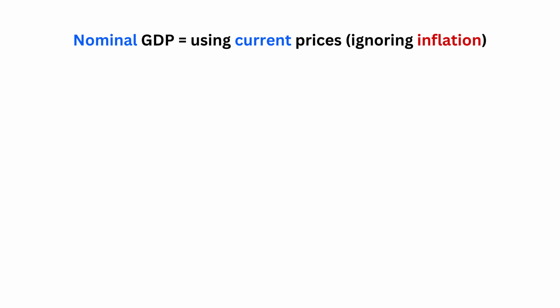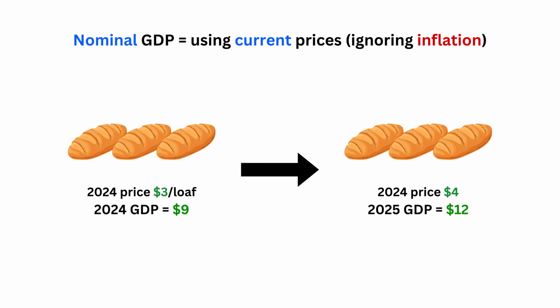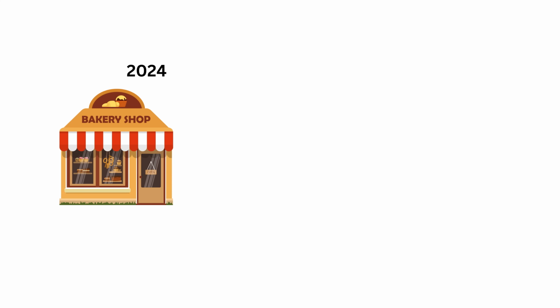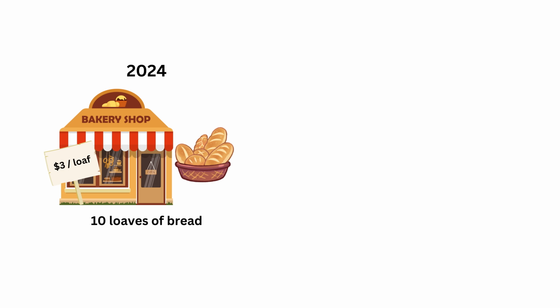The first is nominal GDP. Nominal GDP is calculating GDP using the current price. No need to worry about inflation. For example, if a bakery produces 10 loaves of bread in 2024, and the average bread price in 2024 is $3, then it means that the bakery is contributing $30 to the GDP.